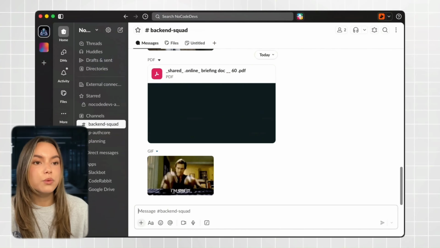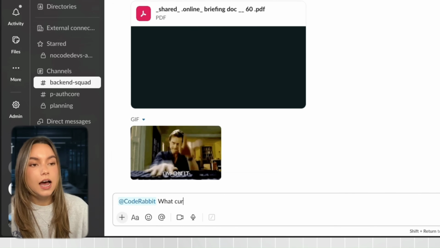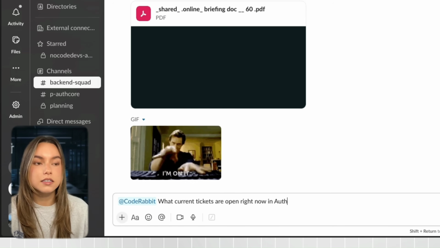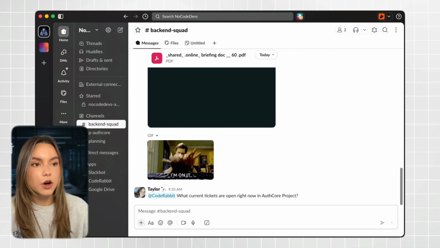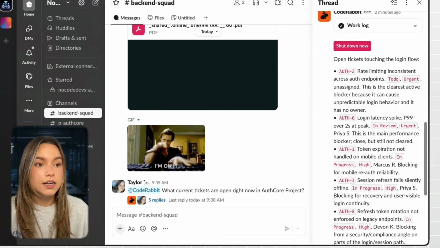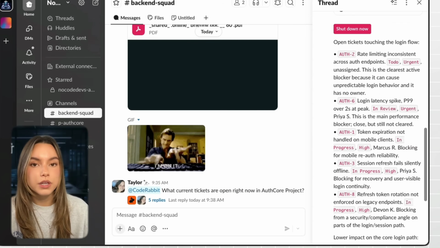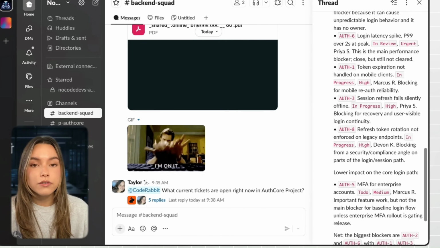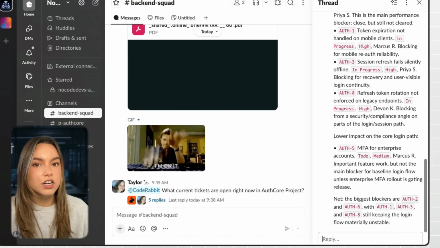So let me show you what this actually looks like in practice. I'm going to ask it a straightforward question, something a dev lead would actually ask. What tickets are currently open in the login flow? Notice it's not giving me a generic answer. It knows the actual tickets from Linear. It has context on what's been recently modified. It's answering from your org's reality, not from general knowledge.